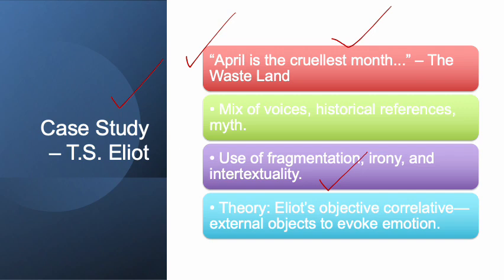So it may be cruel in the sense that it increases the population of everything, it brings more good to human life, but we are calling it cruellest because for some people it may not be that good as well. T.S. Eliot says that the objective correlative, an external objective, evokes emotion. He says that if this type of objective is used, which evokes our emotion at that time, it is definitely the language of poetry.